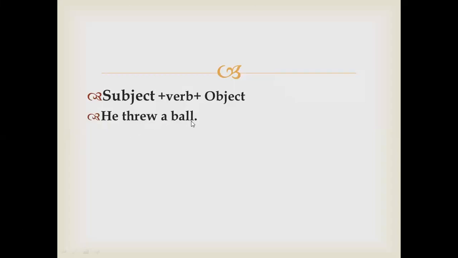He threw a ball. Can you tell which type of sentence this is? Which verb is this? Threw. Transitive or intransitive? Yes, very good, Angel, Anmol, Bani. It is a transitive verb, right? So when it is a transitive verb, we need an object, right? We need one object to complete it. Correct? Means we cannot stop the sentence here. He threw. Full stop. Means we have to write something else.